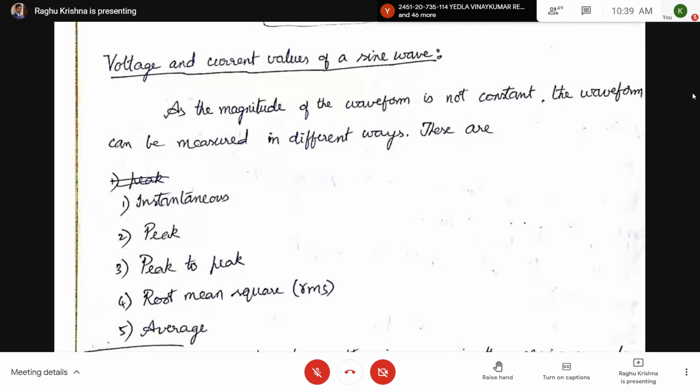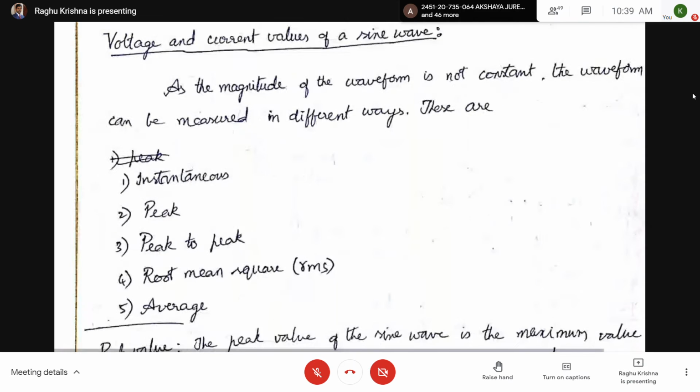Next, root mean square value, also represented as RMS. Next one is the average. Average value means, the value of the voltage is changing from 0 to maximum and maximum to 0. So how to find the average? We have to find the area first. Area divided by time gives the average value. So this is about the voltage and current values of a sine waveform.